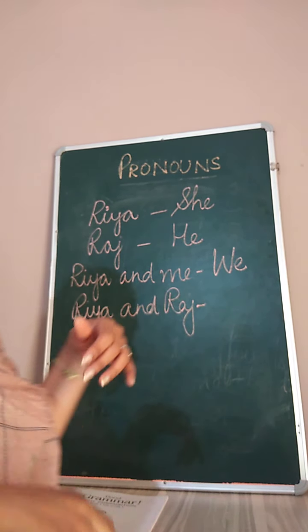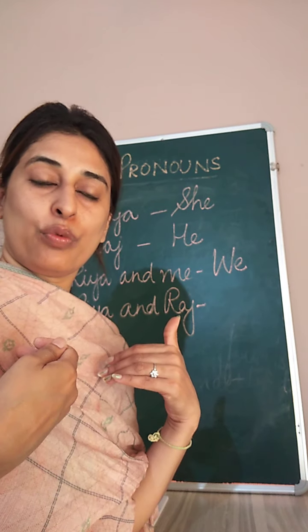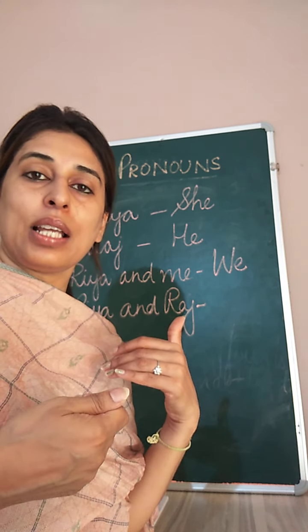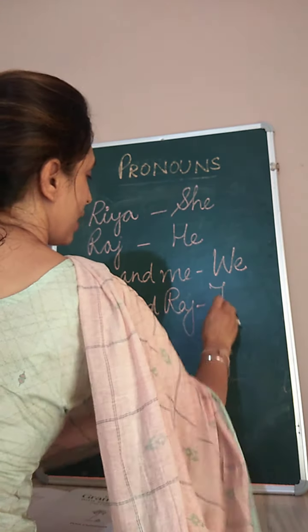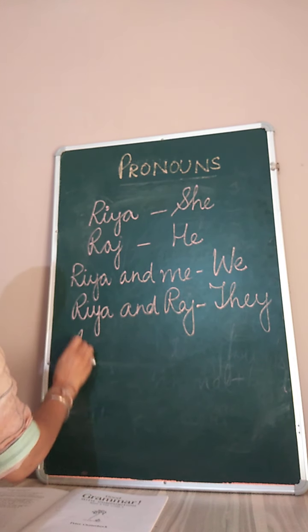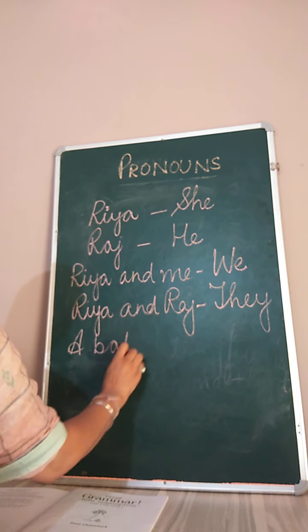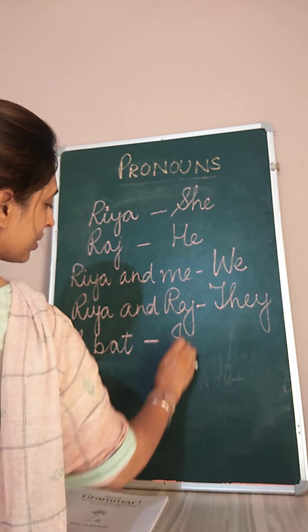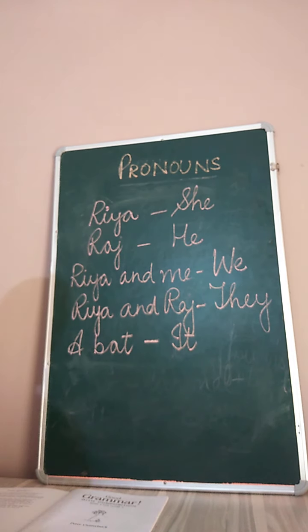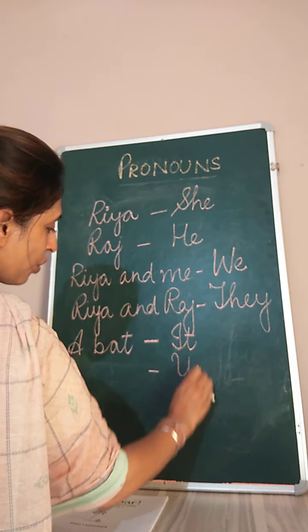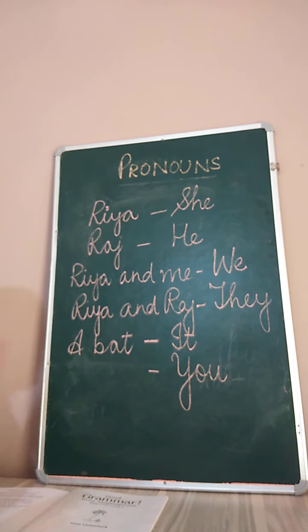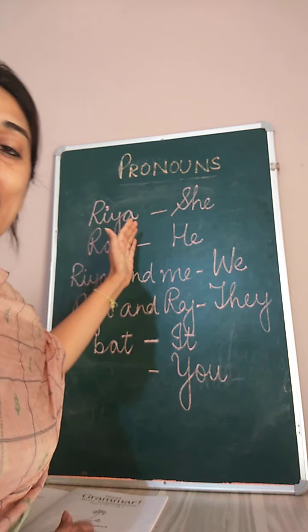I'm talking about somebody else in which I am not involved, in which I am not present. I'm talking about somebody else other than me. So I'm going to use the pronoun they. Okay. If I talk about a thing, I will replace it with the pronoun it. Okay. And another pronoun is you. So these are the pronouns which replace the nouns.